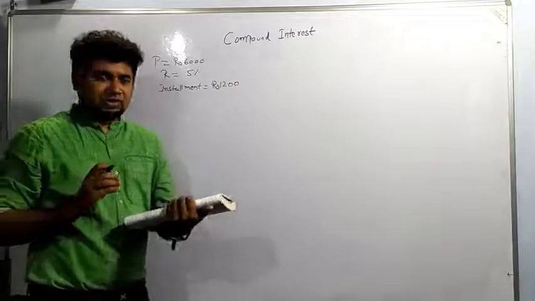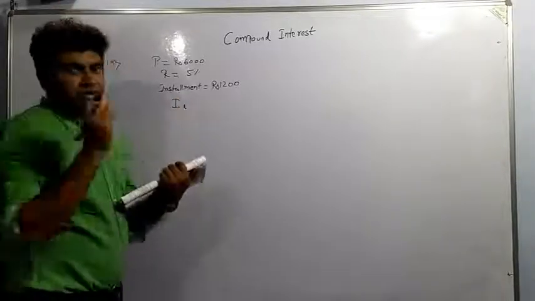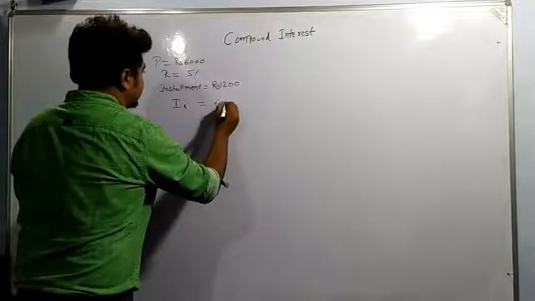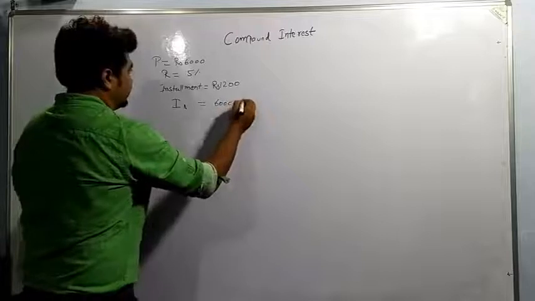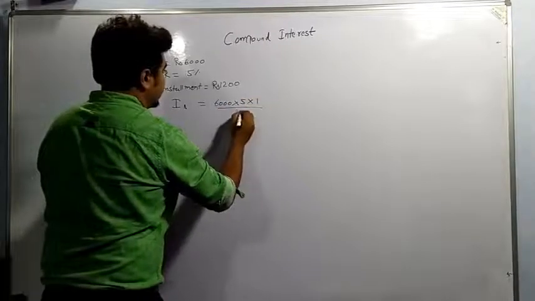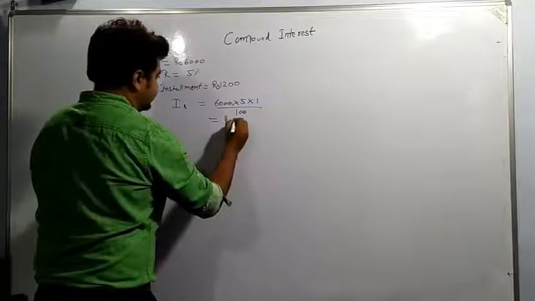Means we can write here interest. We can find interest for first year. I am writing it by I1. I1, interest for first year, is equal to 6,000 into 5 into 1 by 100. So we are getting 300.